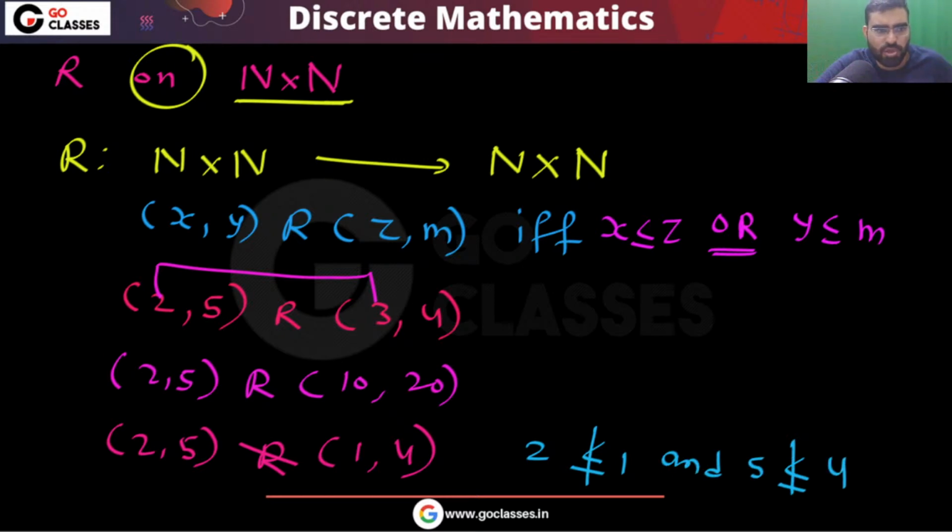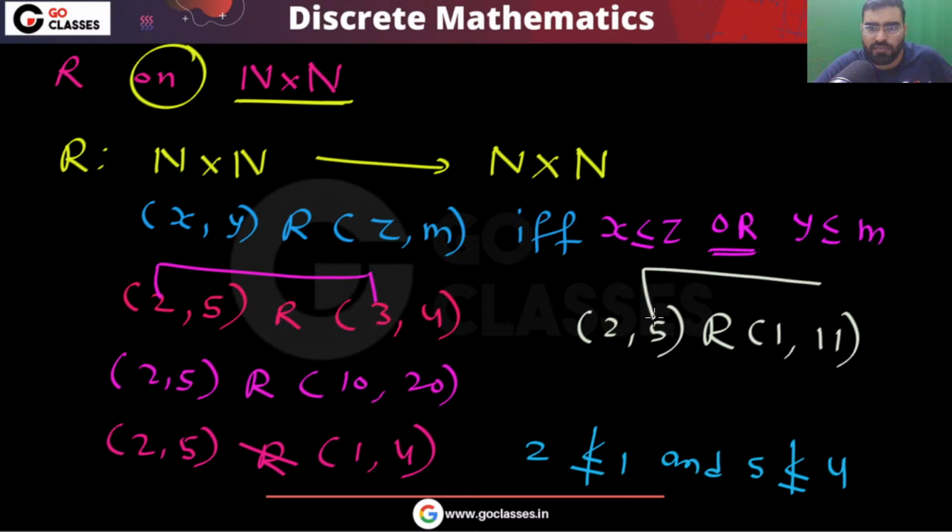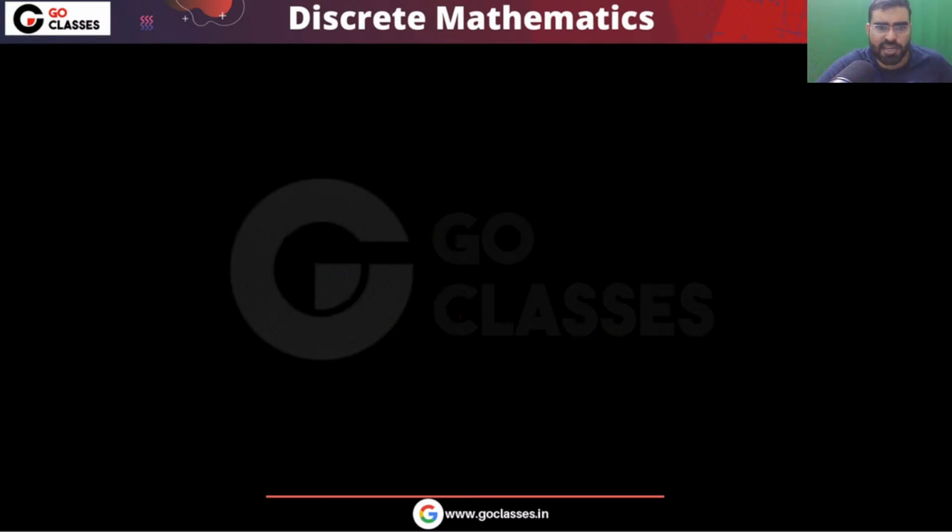You have to understand which elements are related to which elements. (2, 5) is also related to (1, 11), which is fine because 5 is less than or equal to 11. This is how you can see which elements are related to which.